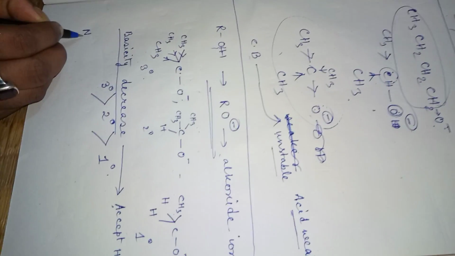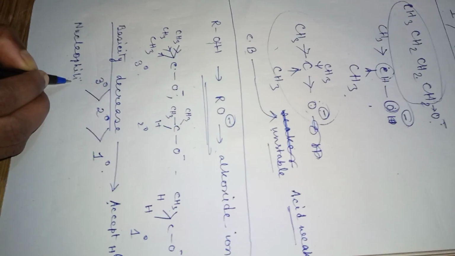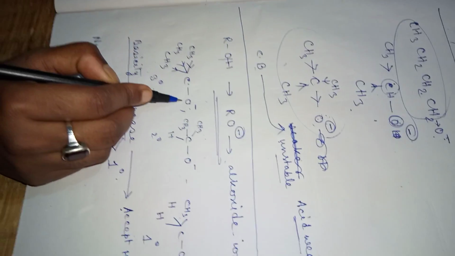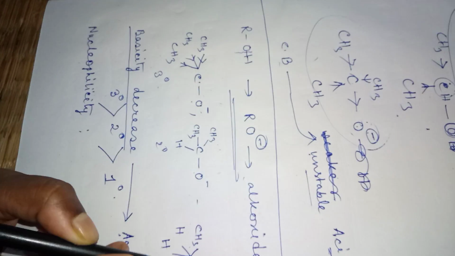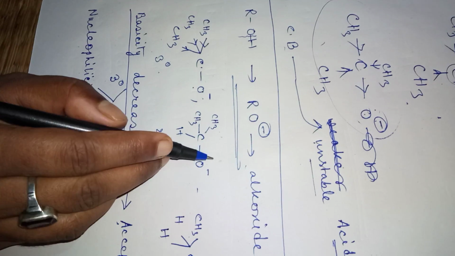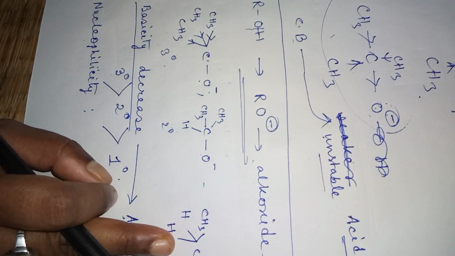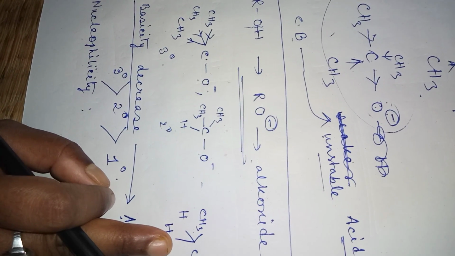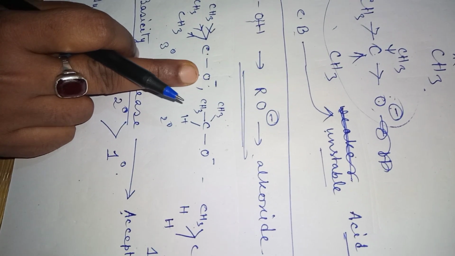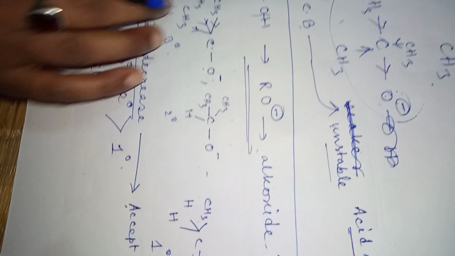But now I am going to discuss nucleophilicity. What is this? If these alkoxide ions donate their electrons to a carbon, then we call those ions nucleophiles. Now if we see this oxygen, it has three alkyl groups, that means three bulky groups are there.